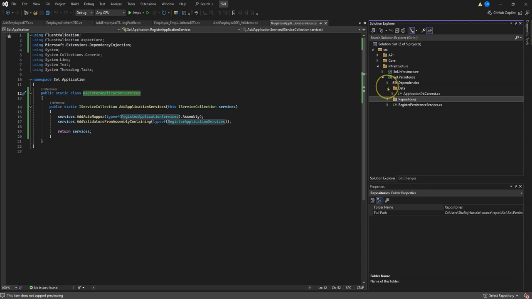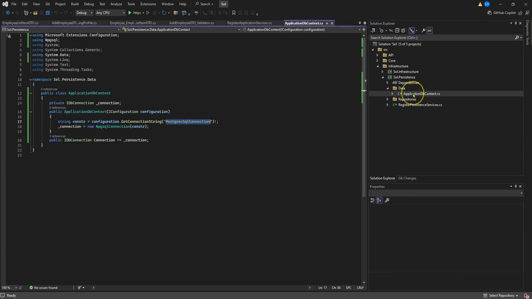Like, I have data. This is very important because it deals with Postgres. I'm using my application DB context, but it does not inherit from the typical DbContext as you have seen in Entity Framework and some other database providers. So I'm not inheriting from DbContext here.